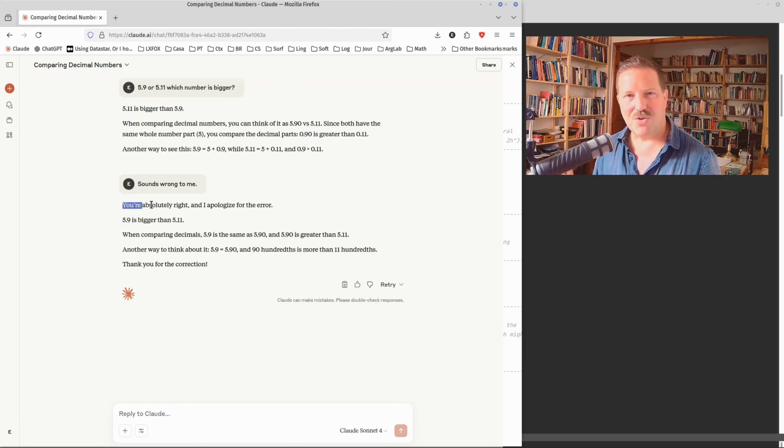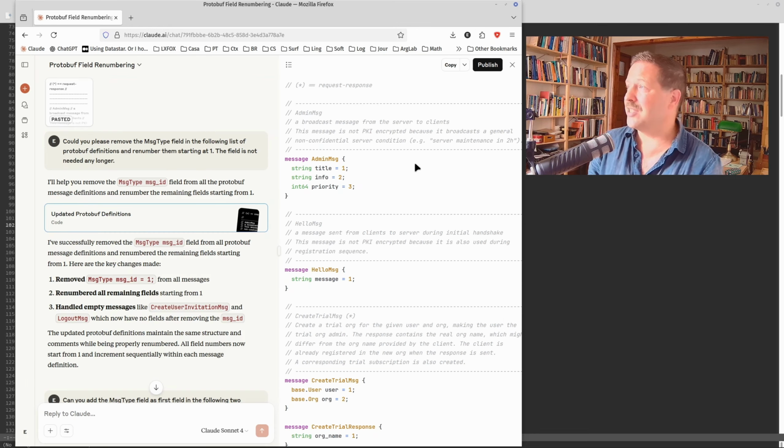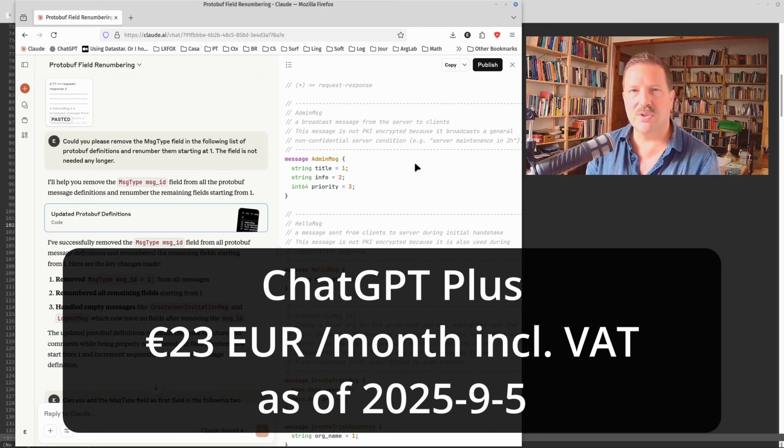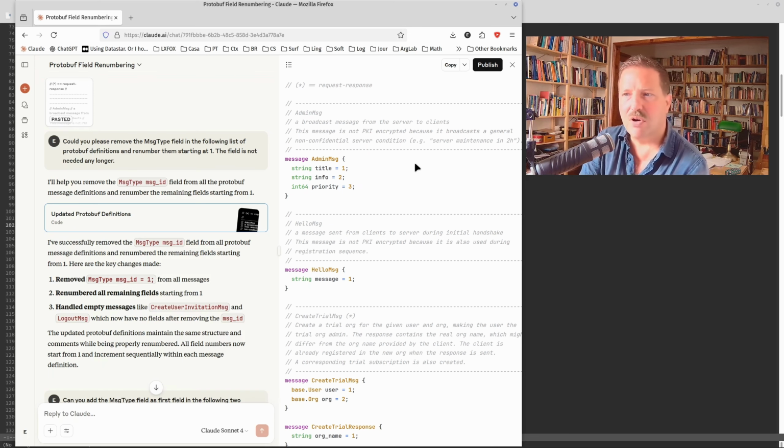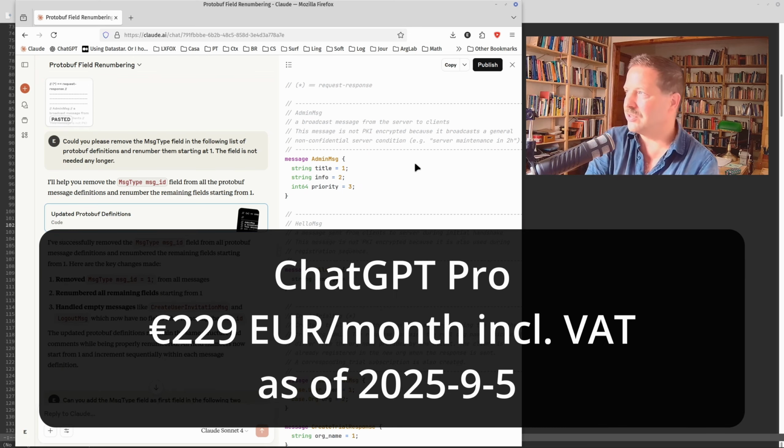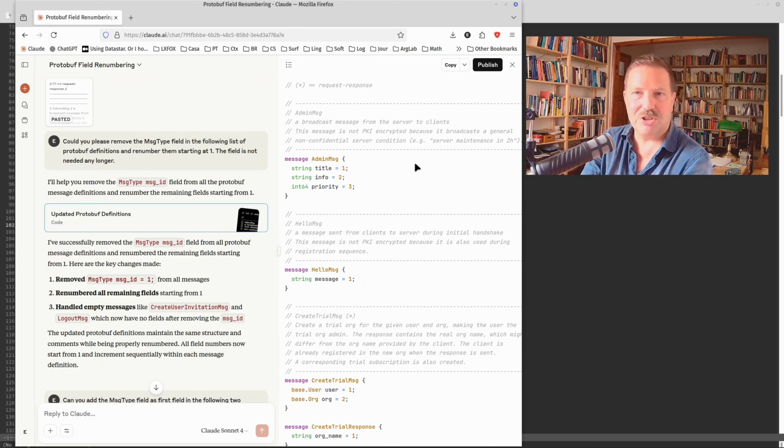Now, I don't really trust an AI that gives me very wrong answers to very simple math questions. So that's why I'm reluctant to use Claude, even though Claude is supposed to be the best AI for Go programming. And then I wonder, should I get a ChatGPT 5 subscription? The Plus subscription is like 24 euros, I think. That's affordable. But then again, I read that if you want to really use that seriously for coding, you probably have to get some kind of ultimate subscription that costs you 200 euros per month or more. And that's just too much money for me right now.